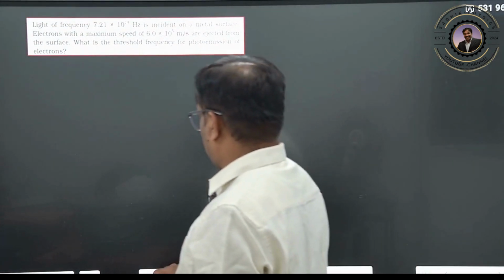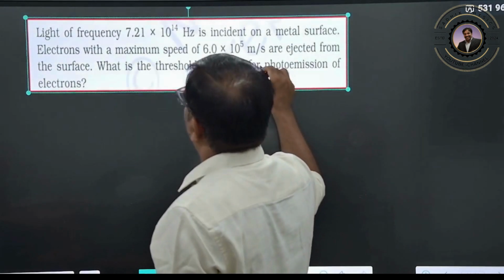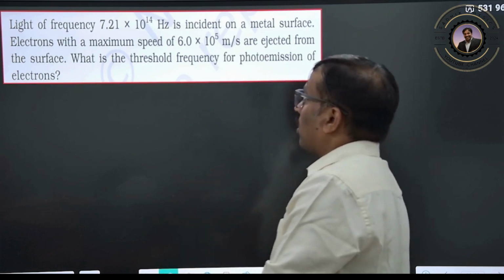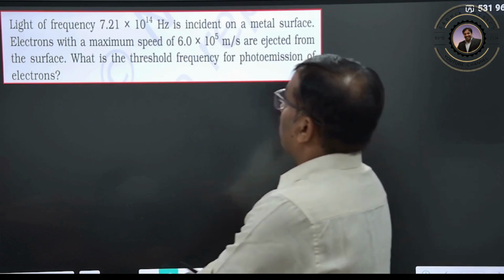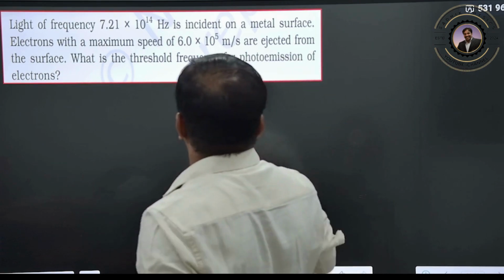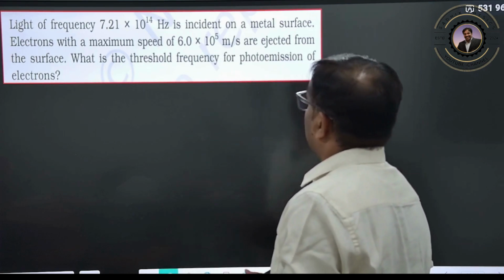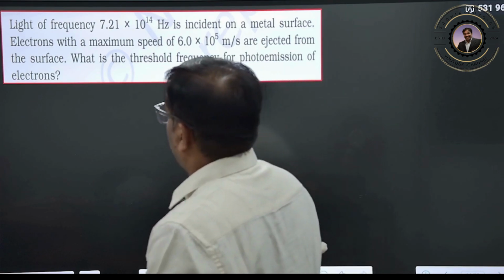Now let us see one more question. I think you understood the model of questions; all these ones will be the easiest ones. Light of a given frequency is incident on a metal surface. Electrons with a given maximum speed are ejected from the surface. What is the threshold frequency of the photoelectric emission of the electrons?